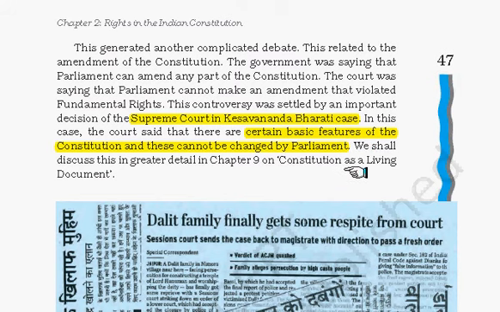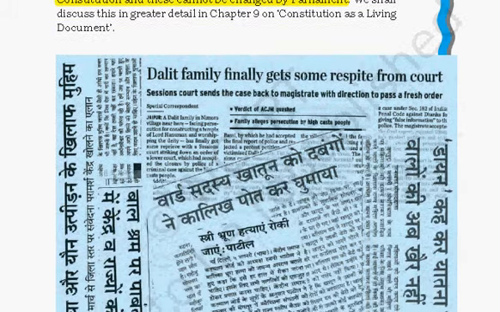In the chapter on the constitution as a living document we will see in detail what the procedures are to amend the constitution and which part of the constitution can be amended.